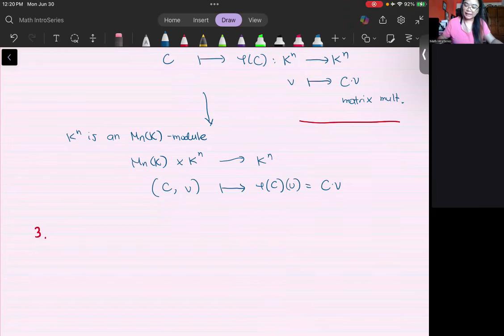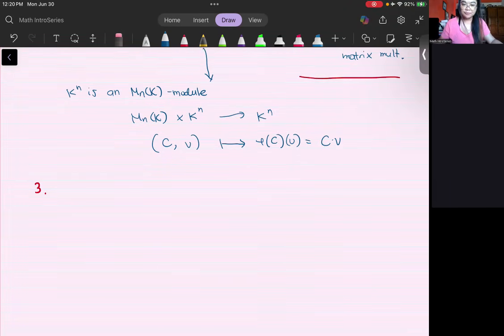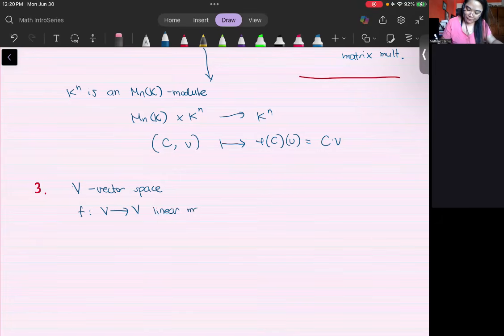Finally, the final example. We have already proved this, but just to see it again. If we have any vector space V and any linear map F from V to V, then we can define an action on V coming from the space of polynomials.